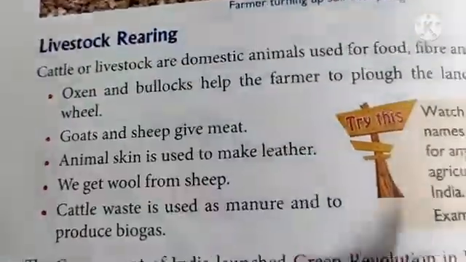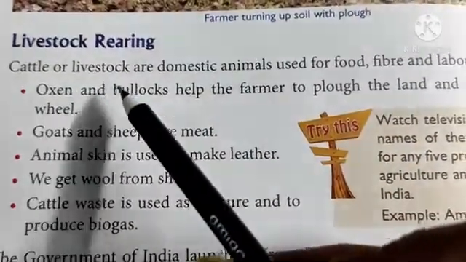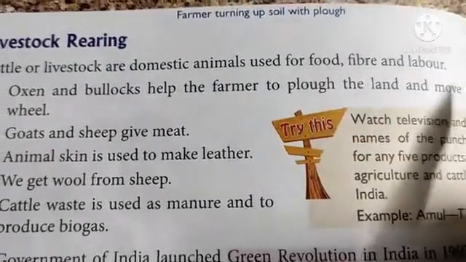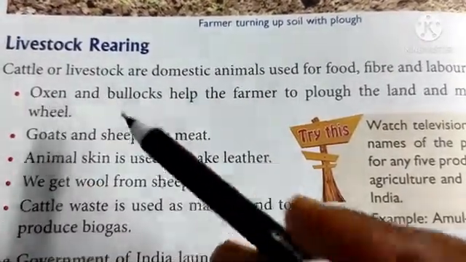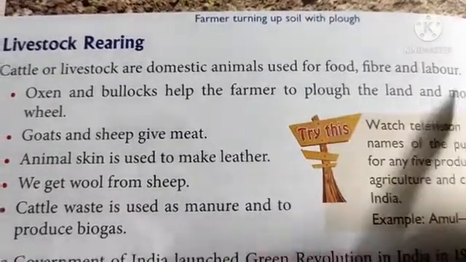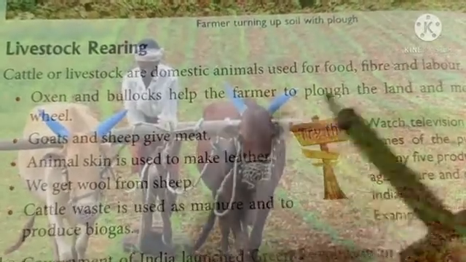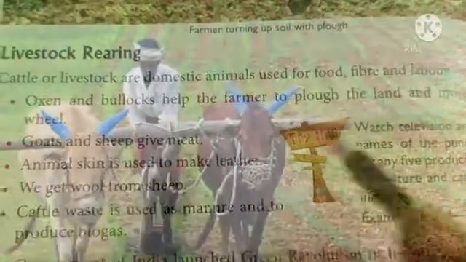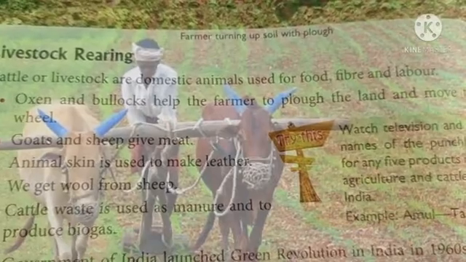Livestock rearing. Farm animals are regarded as assets. Cattle or livestock are domestic animals used for food, fiber and labor. Oxen and bullocks help the farmer to plough the land and move the water wheel.